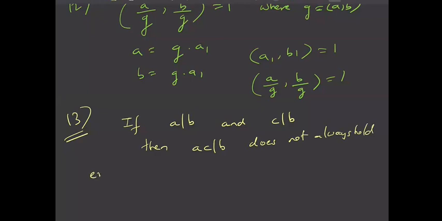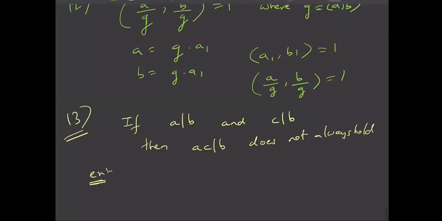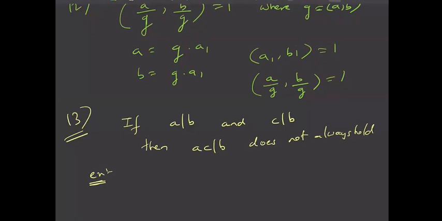For example, let us say 4 divides 12, which is true, and 6 also divides 12, which is also true. So B is 12, A is 4, and C is 6. But can I say 4 into 6 also divides 12?